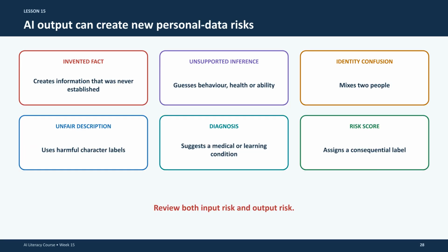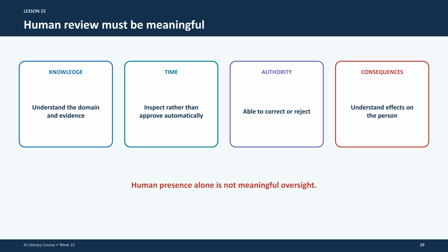Remember that approval is an organizational assessment. It covers the entire flow, including purpose, security, access, and retention. A single privacy setting or checkbox is not a substitute for formal authorization. AI output can create new risks, such as inventing facts, creating unfair descriptions, or assigning diagnosis without evidence. Always review both the input data you use and the output generated by the AI.